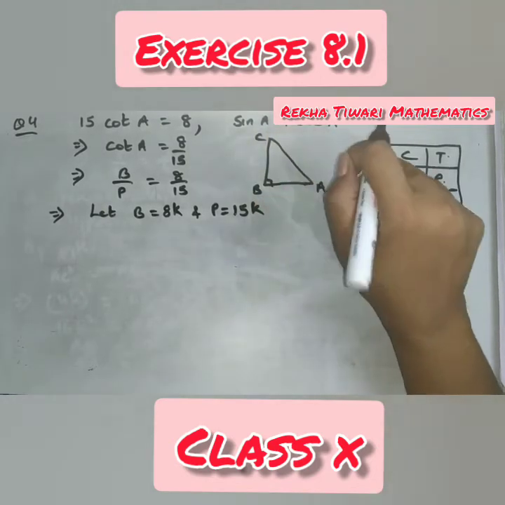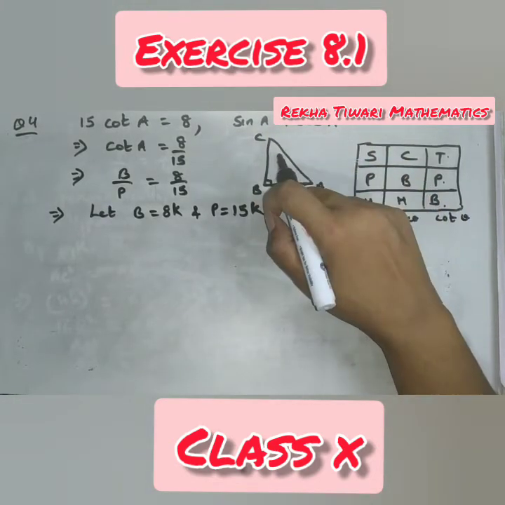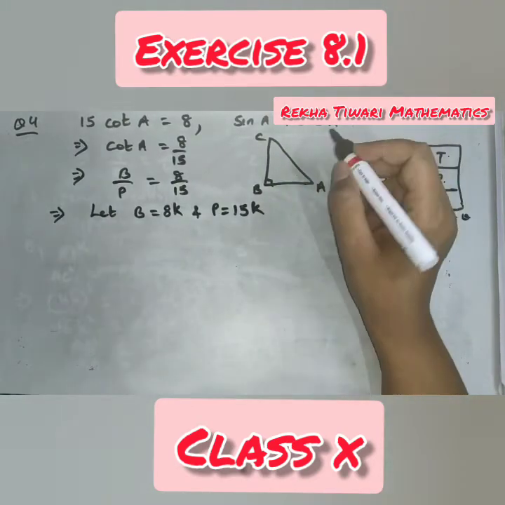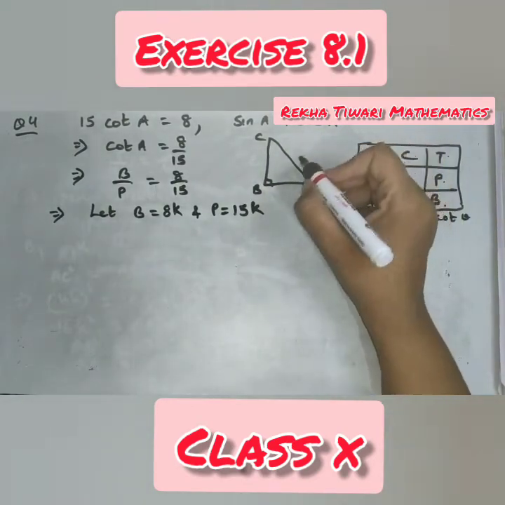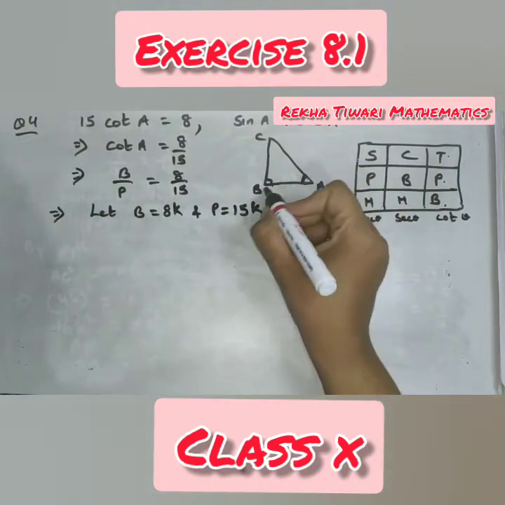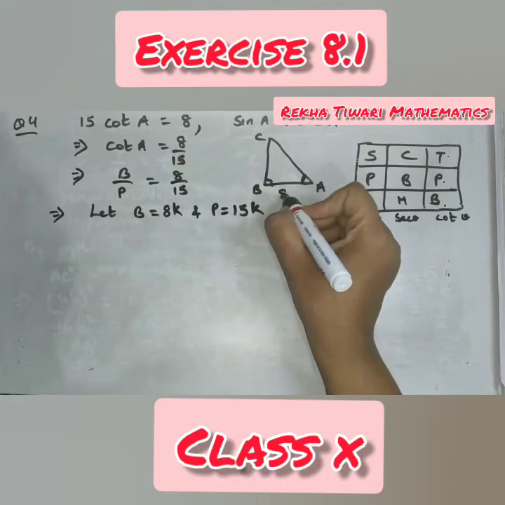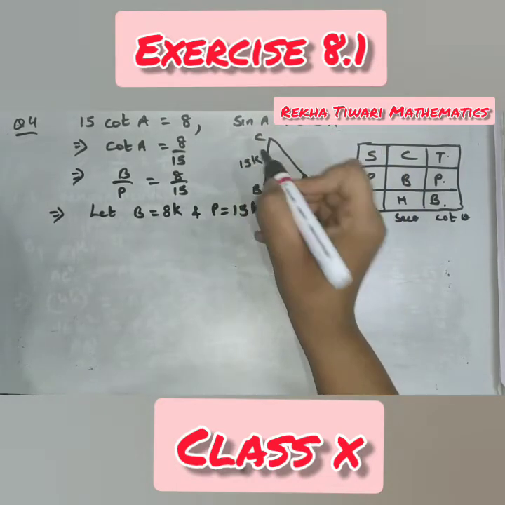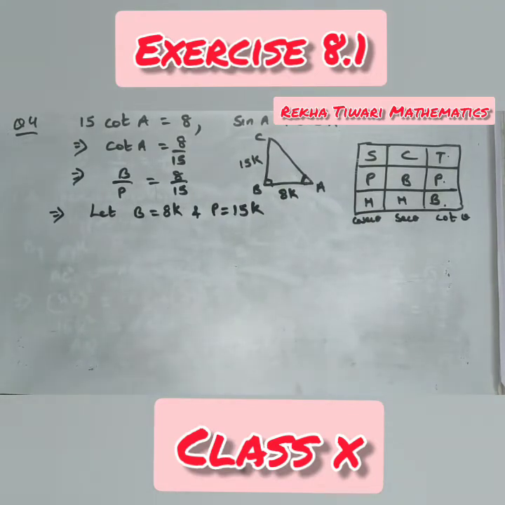Means at the acute angles you have to keep A, not at the right angle. Okay, so if this one is A, this side is base, which is 8K, perpendicular is the opposite side, 15K.